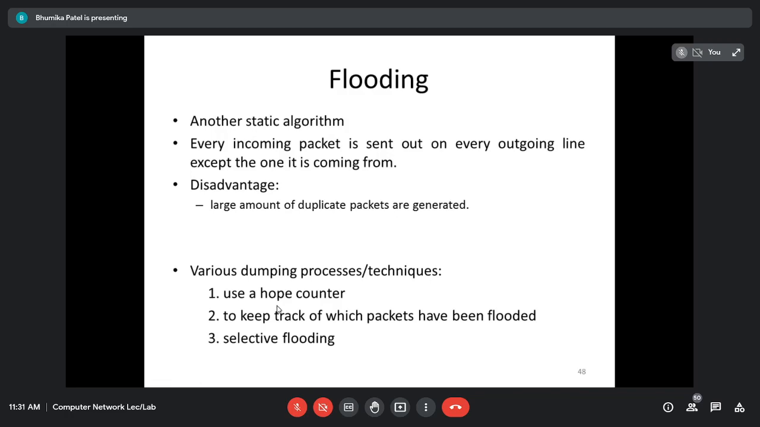To prevent endless copies of the packets over the internet for a long amount of time, we can use the hop count.